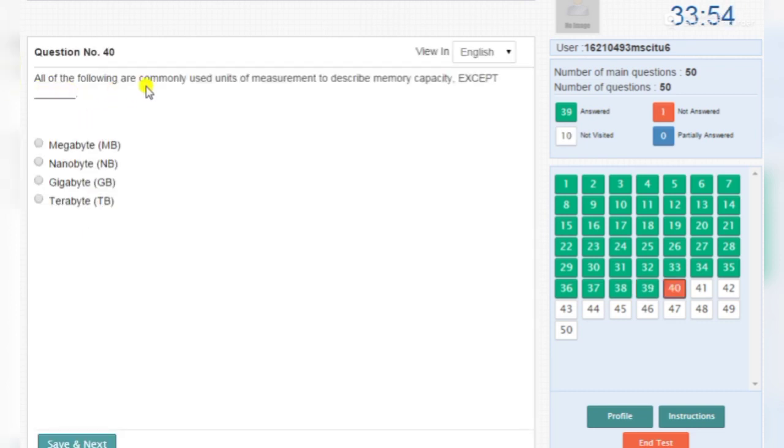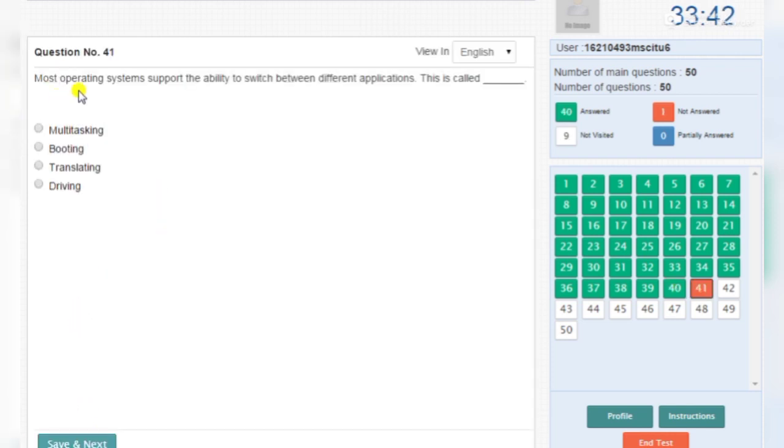All of the following are commonly used units of measurement to describe memory capacity except nanobyte. Most operating systems support the ability to switch between different applications. This is called multitasking.